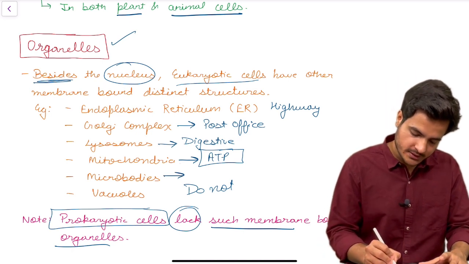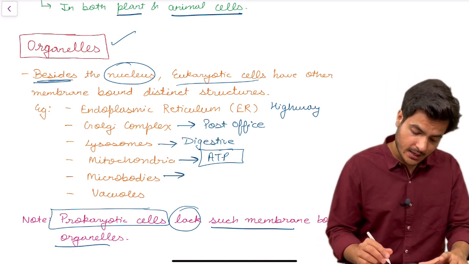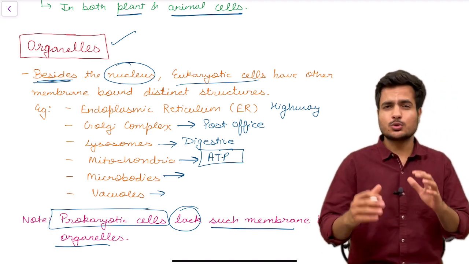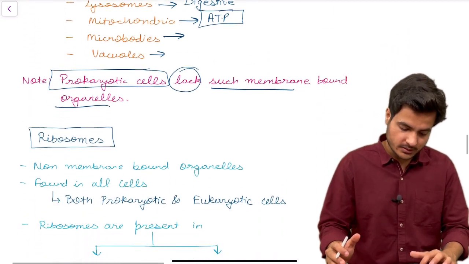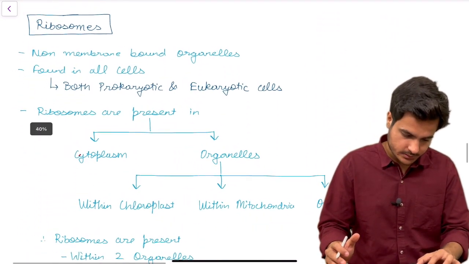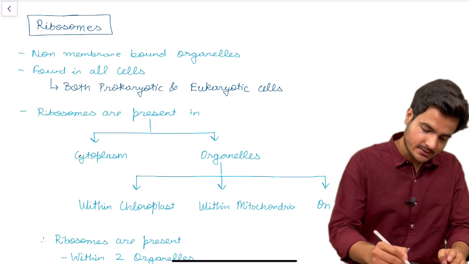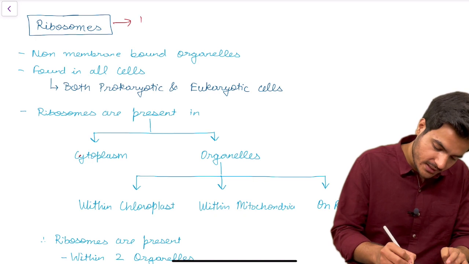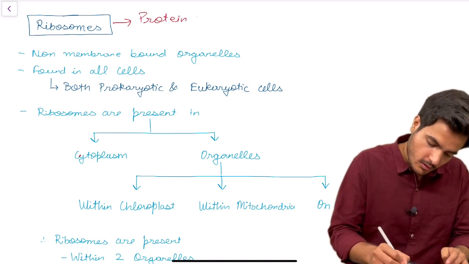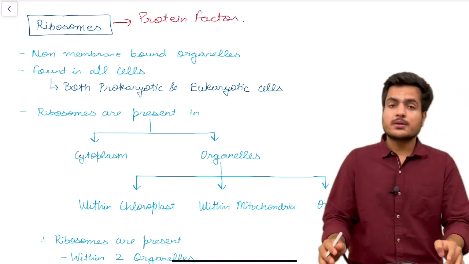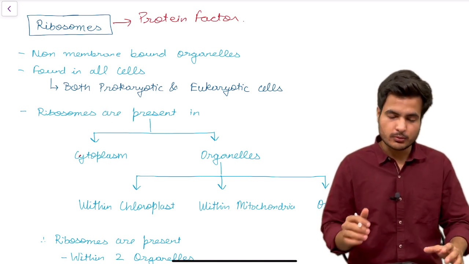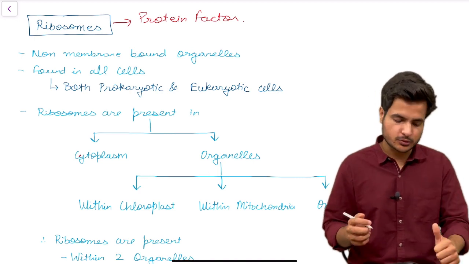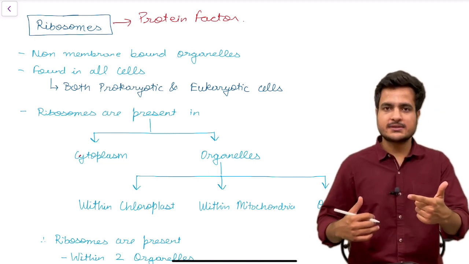Then come the microbodies and vacuoles. Vacuoles are like almirahs of the cell in which the cell stores its food and other important metabolites. Now let's discuss ribosomes. Ribosomes, as we know, are the protein factory of the cell. They are non-membrane bound. We'll have to remember the organelles which are non-membrane bound, and the first one is ribosomes. The second one is centriole, which we'll discuss just after ribosome.